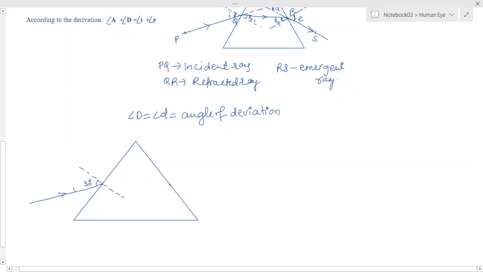Then, looking from this edge, we have to insert 2 pins here. That is A and B. Now, in a similar way, looking from this edge, bending down, we have to insert 2 more pins such that it will come like this, here and here. Now join these 2 points.